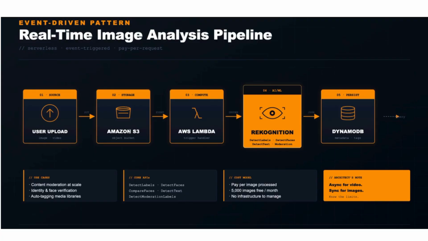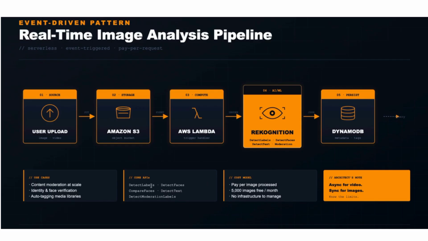Now, this is a very suitable use case for the event-driven pattern. There can be content moderation which you want, face verification which you want to do, auto tagging of media libraries. Let's say someone is uploading the details, right? You want to auto tag. In the case of, let's say, Instagram or YouTube, how do they auto tag? Based on the type of video we are uploading. So there are multiple mechanisms, multiple use cases, and multiple systems which you can build using this pattern. Very common pattern, very easy to create.